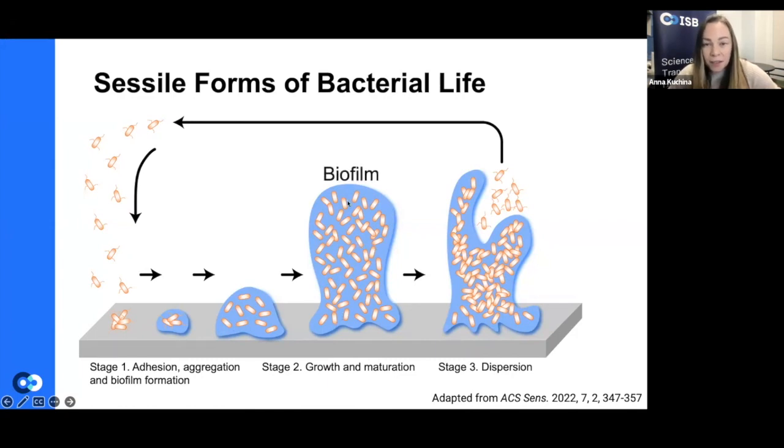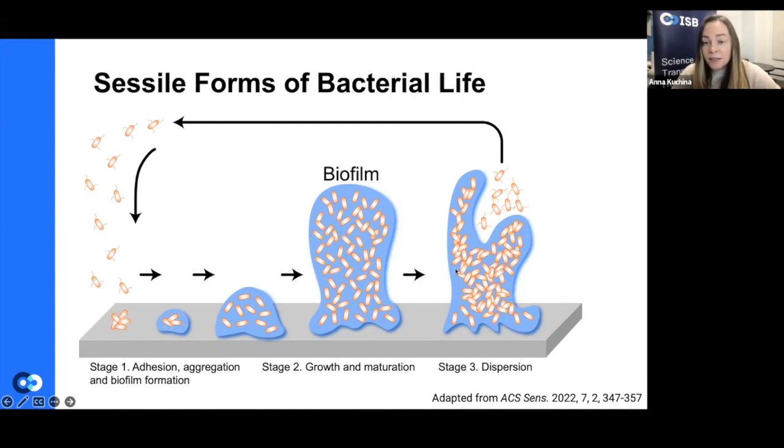In this biofilm life stage, the behavior of cells is now not only competitive against each other, but the cells cooperate to maintain this sort of city of microbes. They can signal to each other, and they can introduce some division of labor strategies to maintain this community and help protect against external threats.